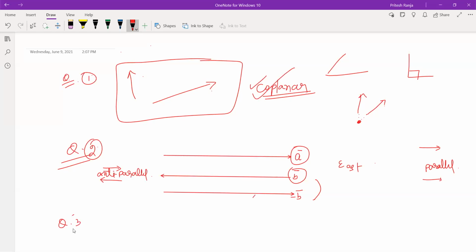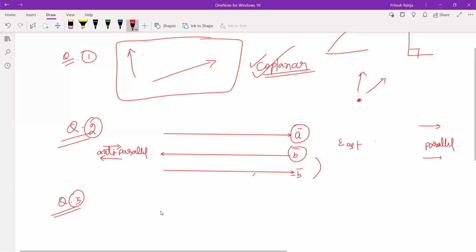So let us say two forces are acting. Let us say this is an object kept on the ground and there are two ropes attached, एक इधर और एक इधर. These are pulled from these two sides with 10 Newton and 15 Newton.